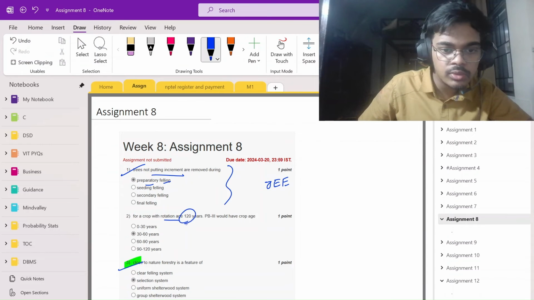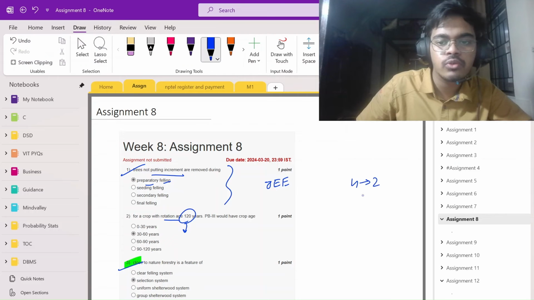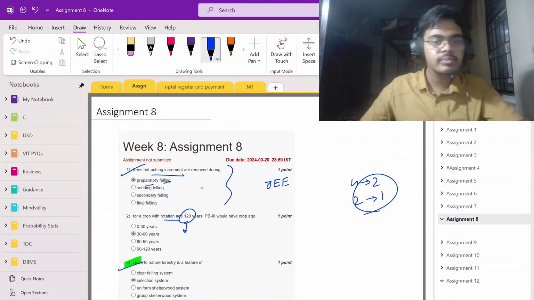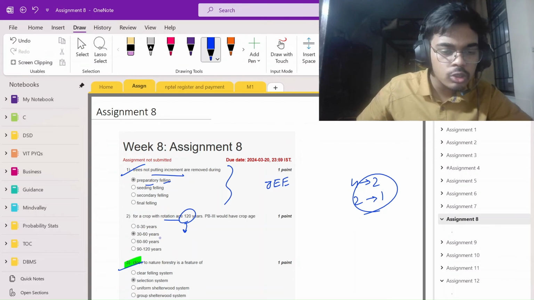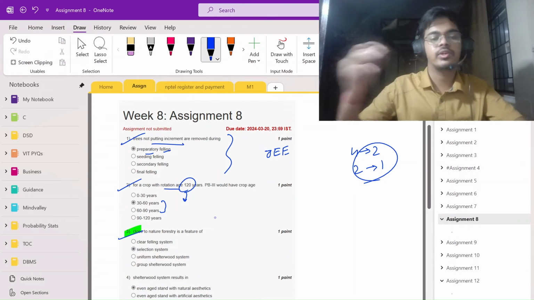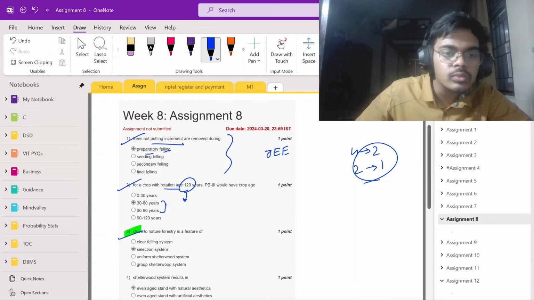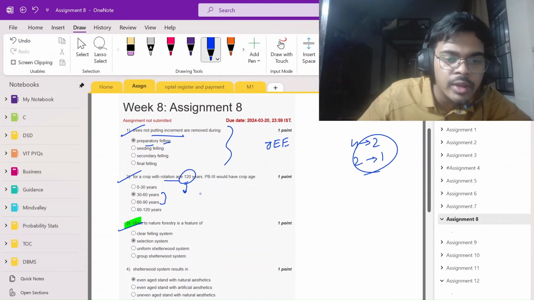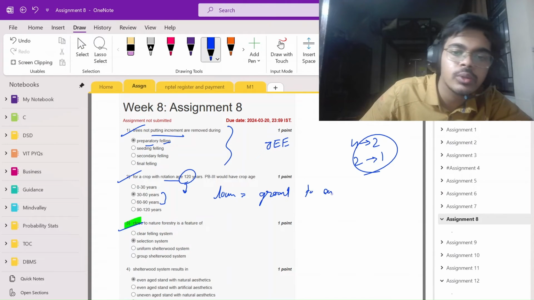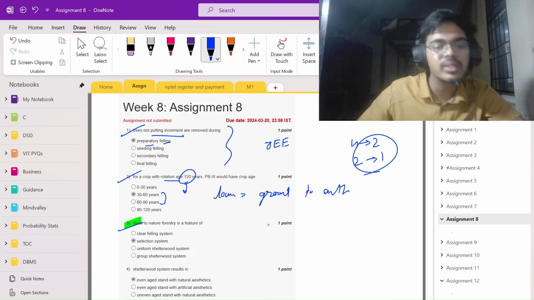So rotation age, you can just half it. Like you were always doing 4 to 2, 2 to 1 in those triangular questions, right? So just half it, 60. So there will be two options, and they always go for the lower side option. That is a way to remember, right? And why do you go to the lower side? Because lower is equal to ground, to earth. So yeah, it should be.